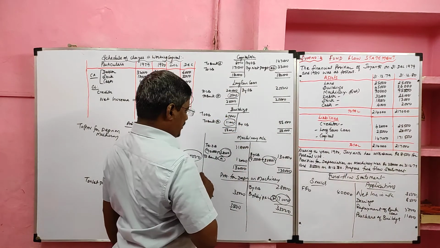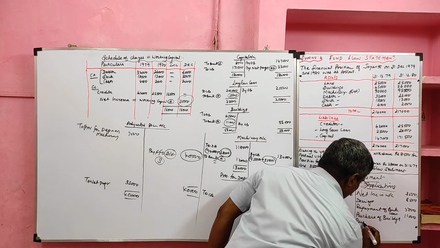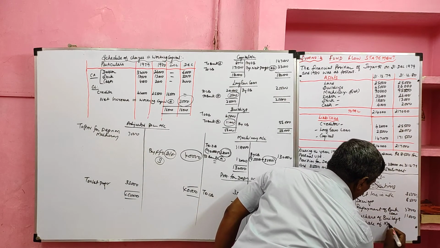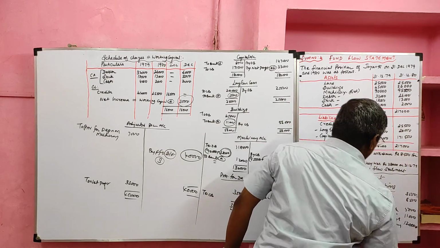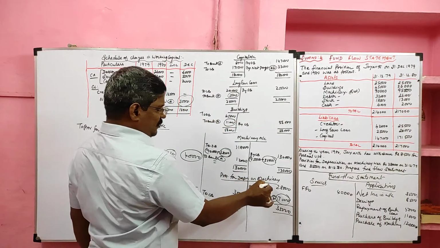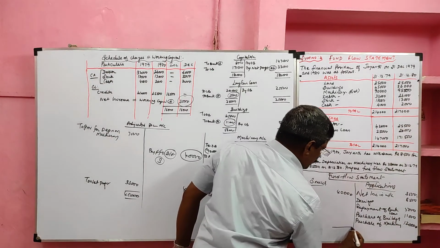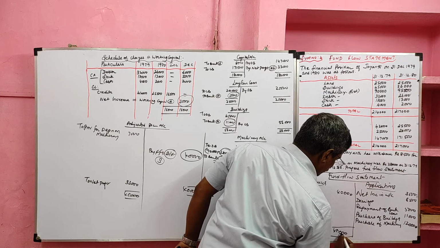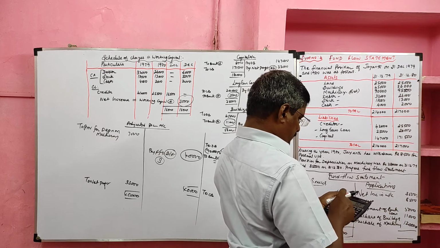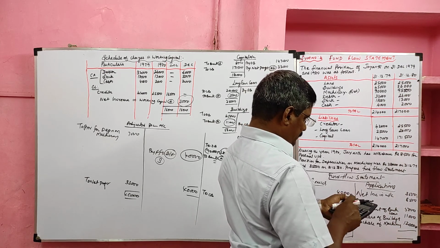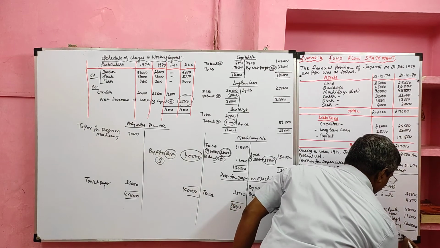Then we prepared the machinery ledger account. The balancing figure appeared in the debit side. That is also purchase of machinery. Its value 12,000. Then we prepared the ledger account of provision for depreciation on machinery. The balancing figure transferred to the adjusted profit and loss account will not come to the fund flow statement. Now I am going to balance this. 40,000 sources side. Application side we have to total 3,500, 8,500, 5,000, 11,000, 12,000. So the application side also we got 40,000.